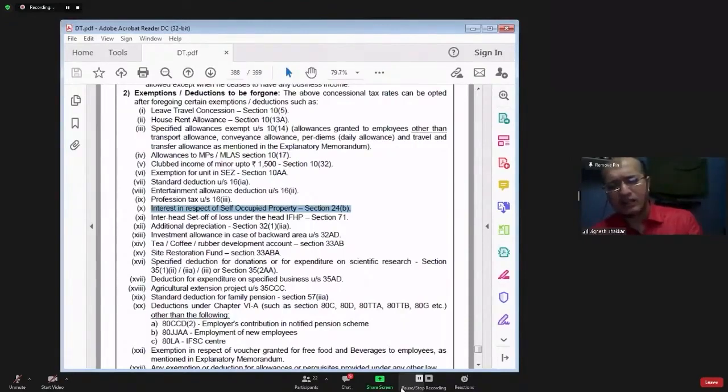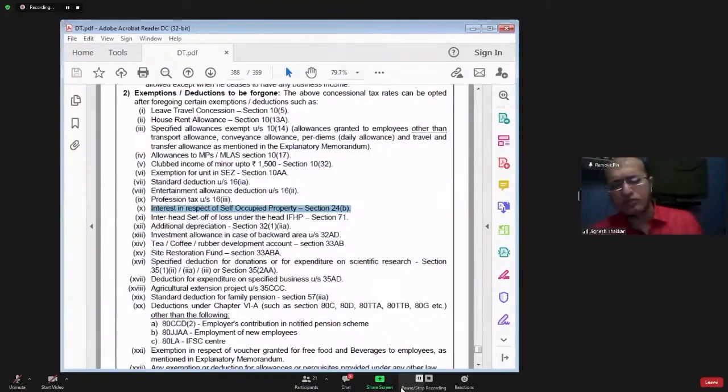It says that in the last year you might have claimed all these deductions. As a result of claiming these deductions, your final income may have turned out to be negative. So I have taken an example of income from house property to make you understand this important point. In the last year, you might have had some self-occupied property. In connection with that self-occupied property, you might have claimed deduction with respect to interest. Your final income from house property in case of self-occupied property would have been negative.